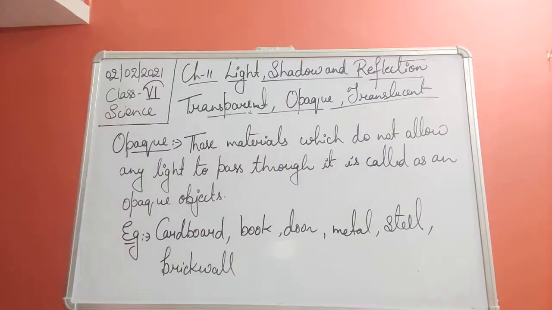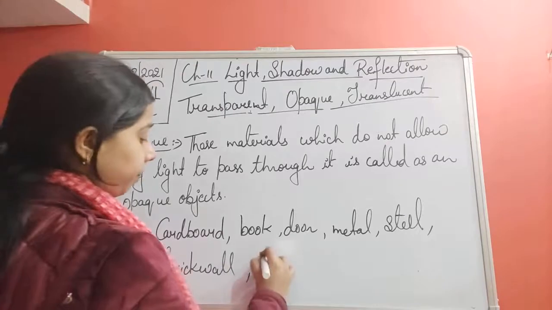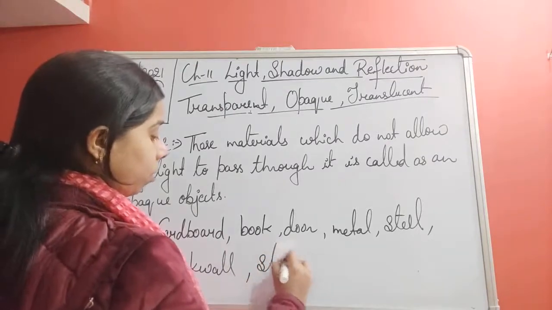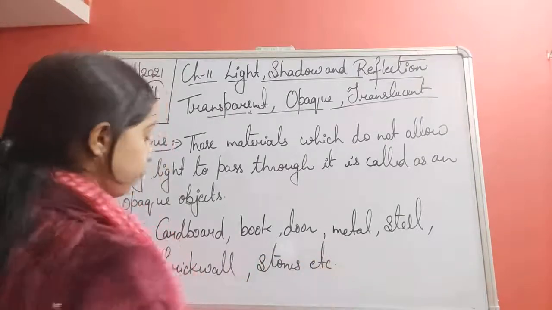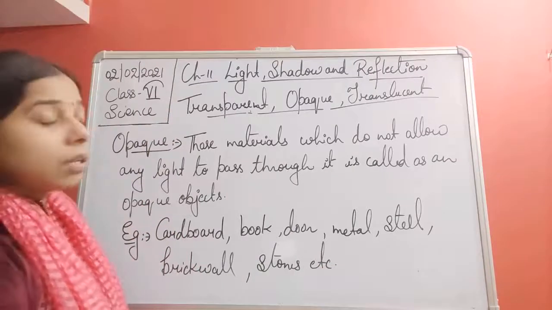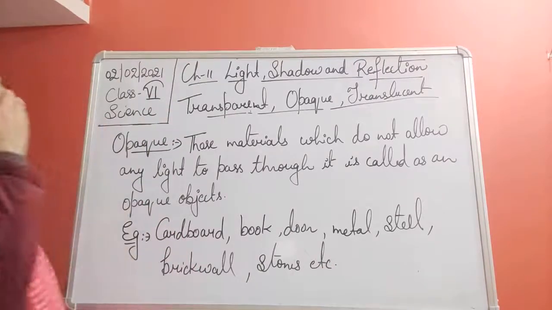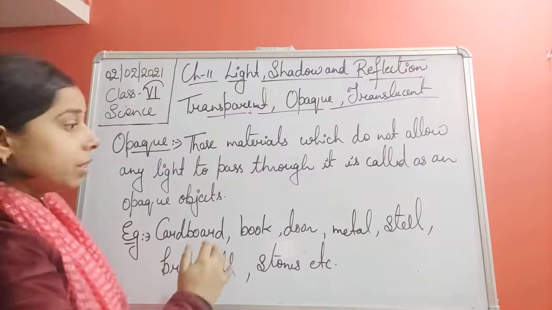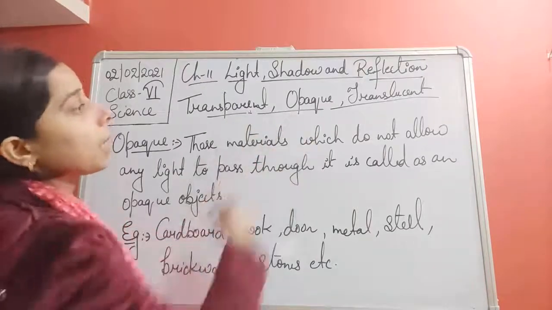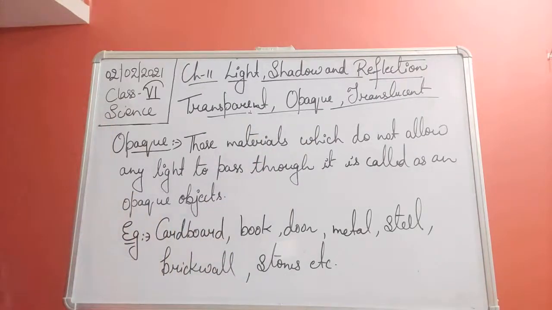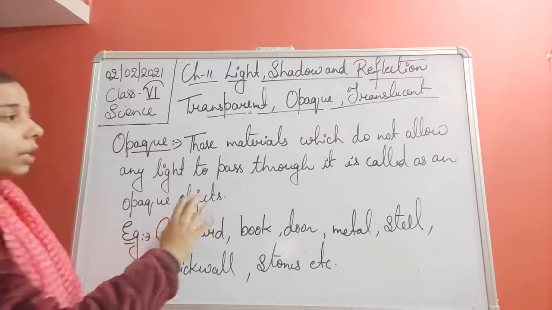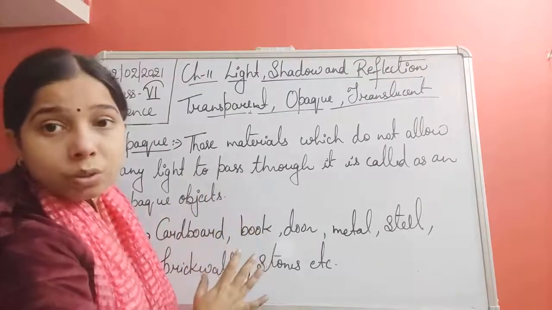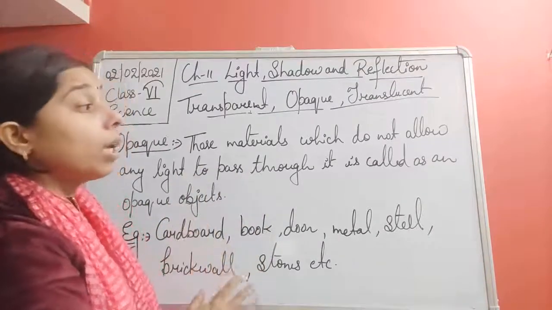Brick wall is there. Then stones, etc. Okay, so all these are what? These differ from the other two, that is transparent and translucent, since they do not allow any light to pass through, and that is why it is called an opaque object.